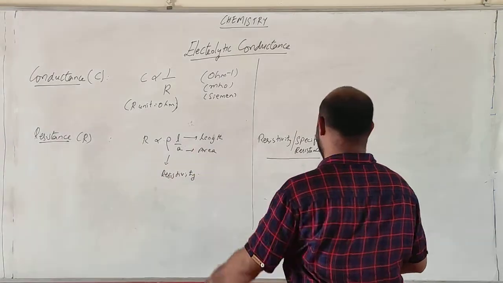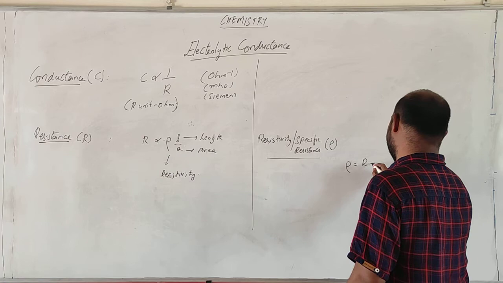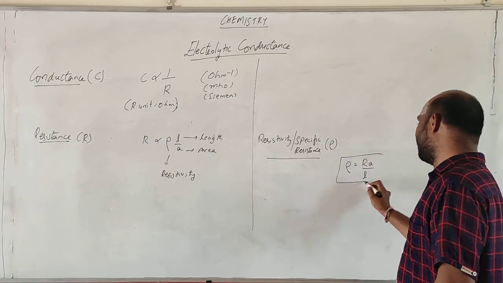If you subject rho, what happens? Rho is equal to R A by L. So this is the formula of resistivity.